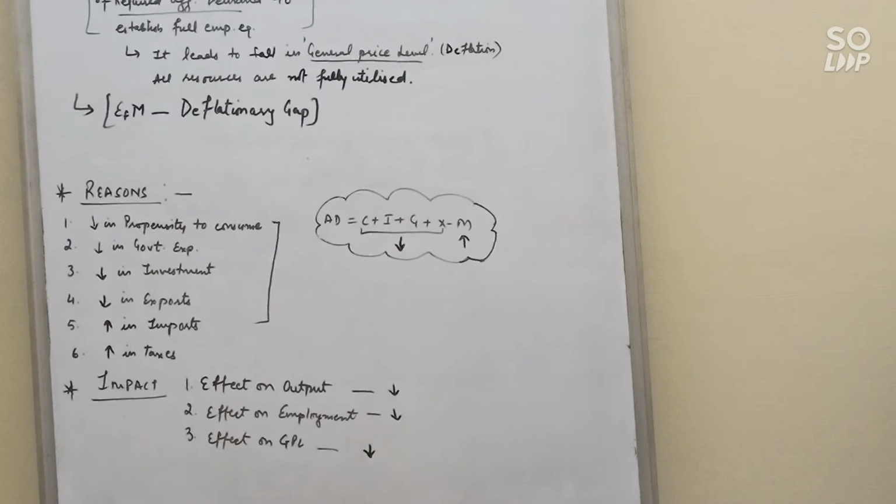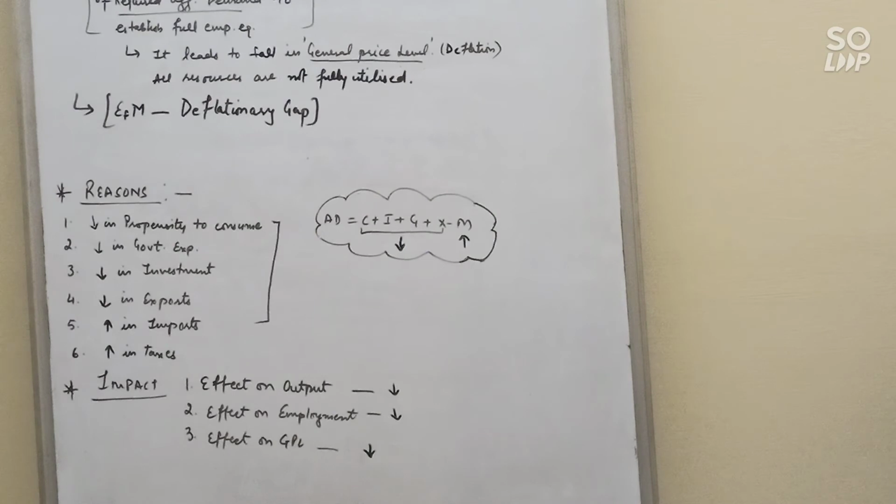So these are the reasons of deficient demand. Now impact. Let's see what will be the impact on output, employment and general price level. So first is the impact on output. Output will decrease because the actual aggregate demand decreases. Second, the effect on employment. Employment will also decrease because output has decreased. So due to the decrease in output, the employment level will also decrease, and it causes involuntary unemployment in the economy.